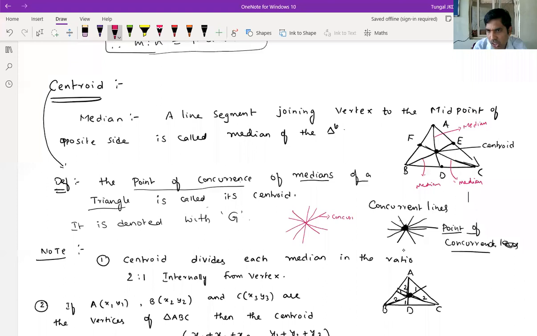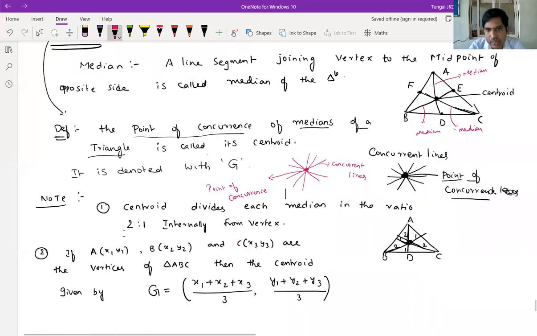Concurrent lines are nothing but two or more lines passing through the same point, and this point is said to be the point of concurrence. So the point of concurrence of the medians of a triangle is called its centroid. It is denoted with the letter G.